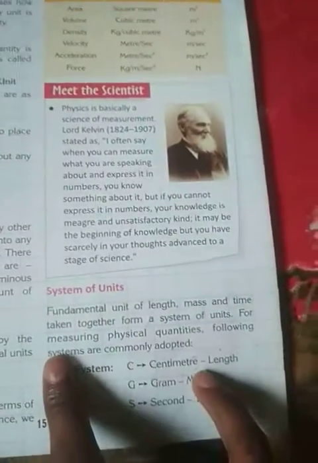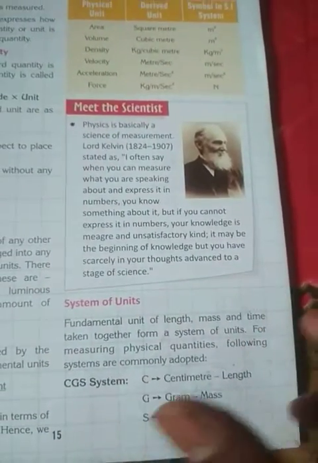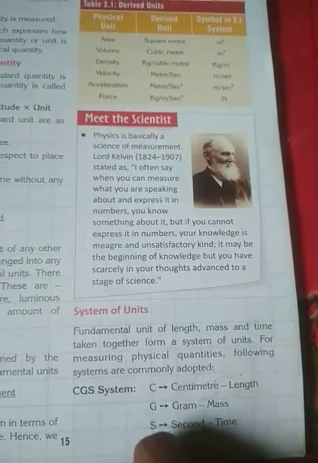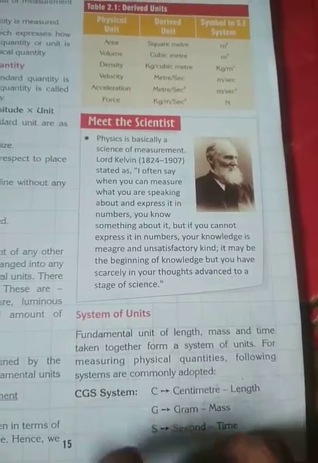So there are some systems of units. There are normally three systems of units: CGS system, MKS system, and FPS system. Whatever you are measuring, you have to follow a system. If you are measuring in the CGS system, you have to use C for centimeter, G for gram, S for second.